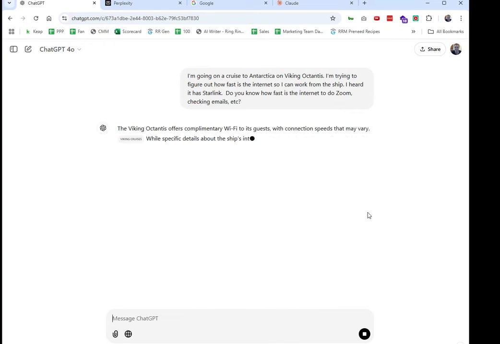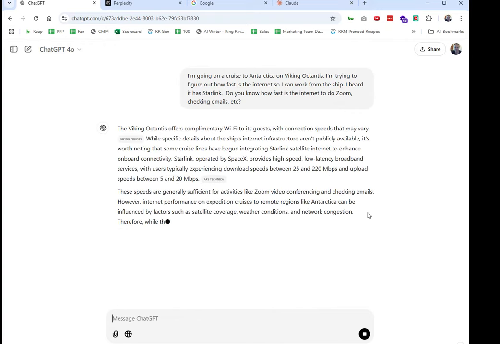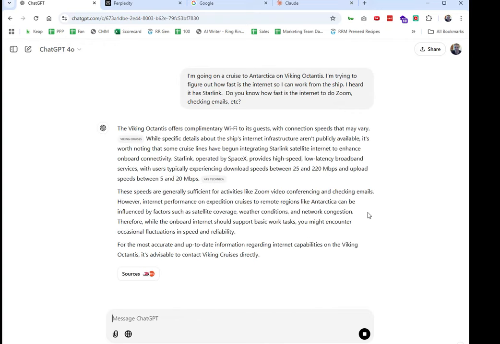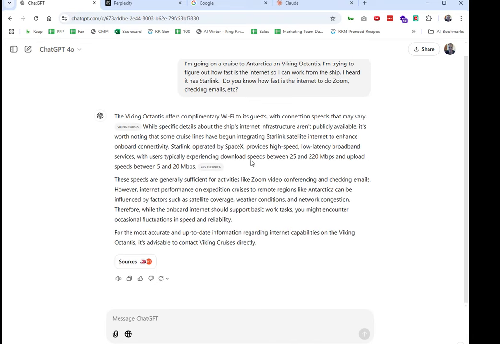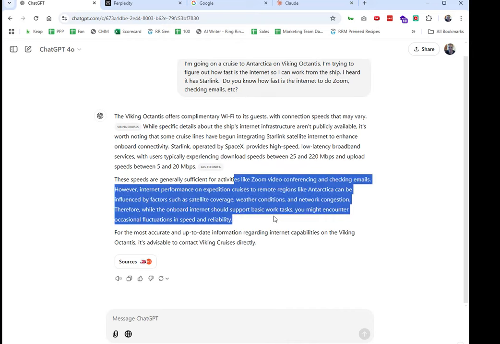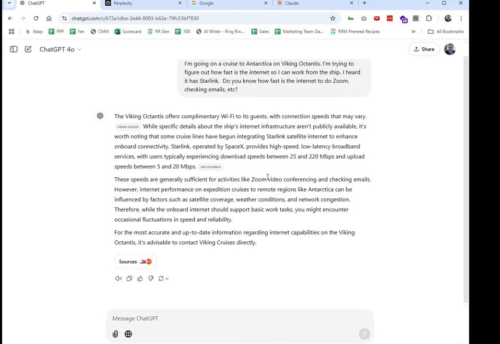You can see it's searching the web. Right, it gives a pretty good output. It offers complimentary Wi-Fi. It says specific details aren't publicly available. However, this is on SpaceX's Starlink, which is typically pretty fast, and the speeds are typically good for Zoom video and stuff like that.